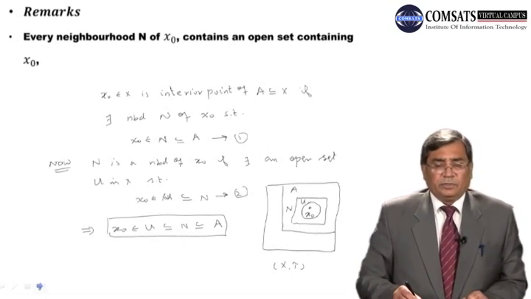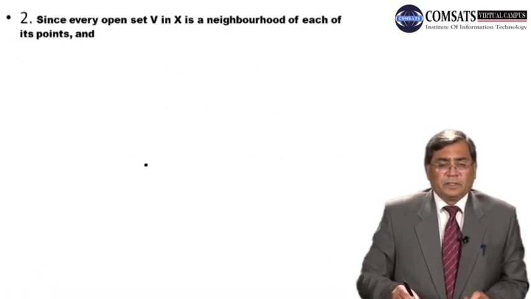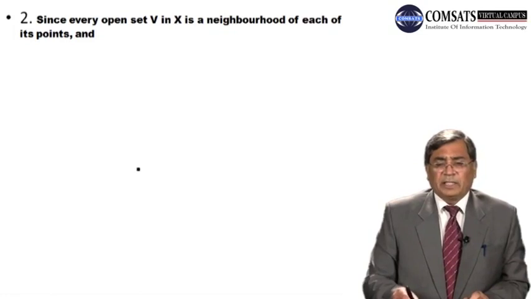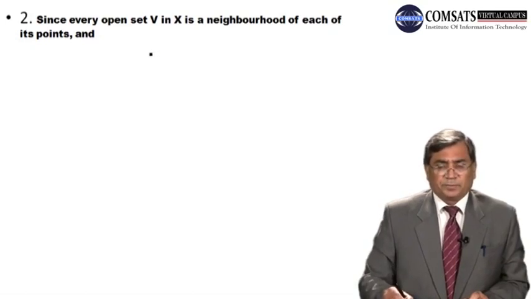Dear students, we may further note that since every open set V in X is a neighborhood of each of its points, all open sets are neighborhoods of each of their points. A set is open if it is a neighborhood of each of its points.